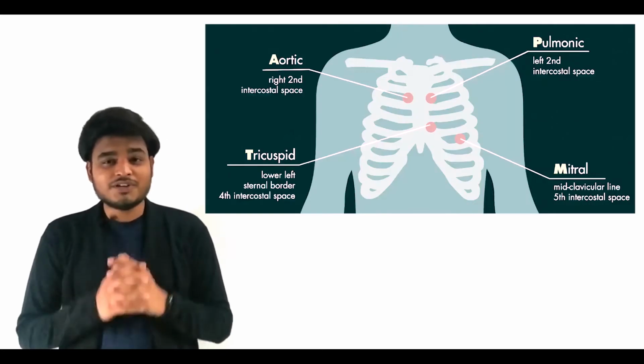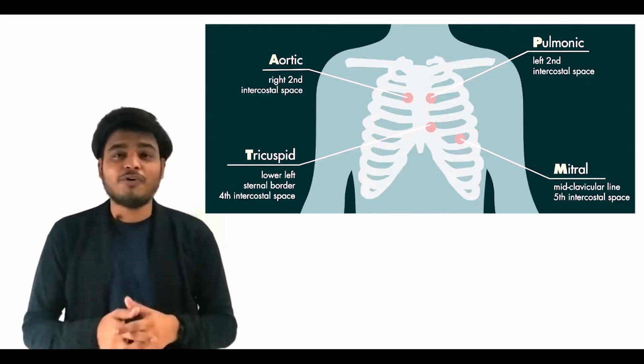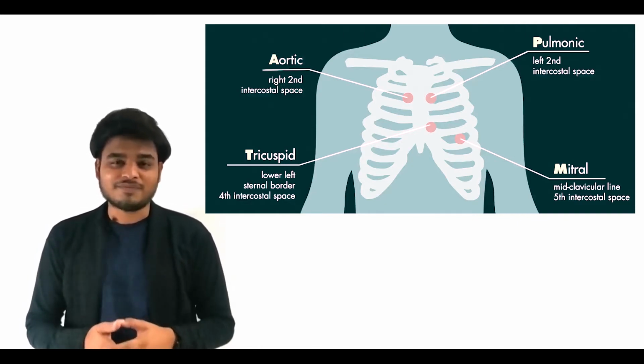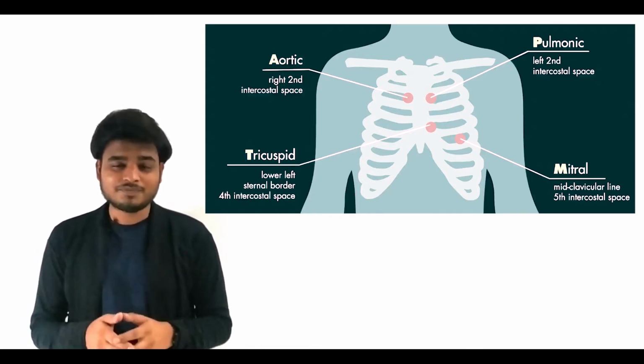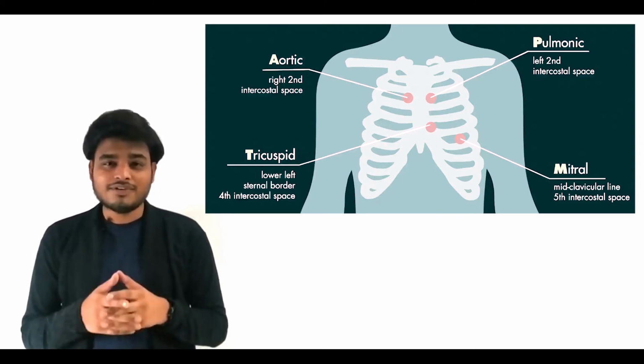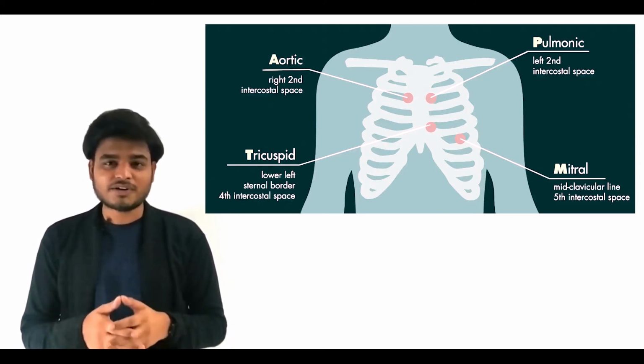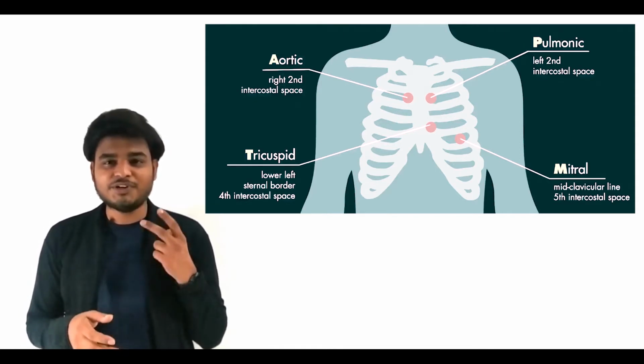Our heart is situated in such a way that heart sounds are transmitted across the chest wall. So these are the auscultatory areas for heart sound auscultation. Number first, aortic valve auscultation. For the auscultation of aortic valve, we have to put the diaphragm of the stethoscope at the right second intercostal space. The intercostal space means the space between two ribs.